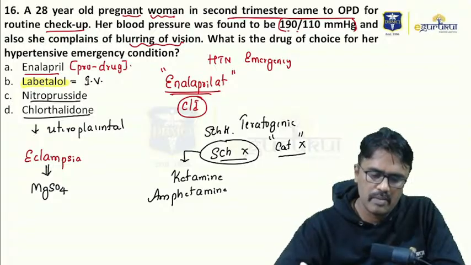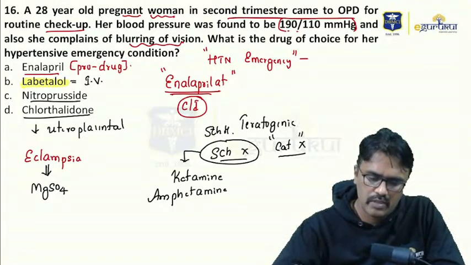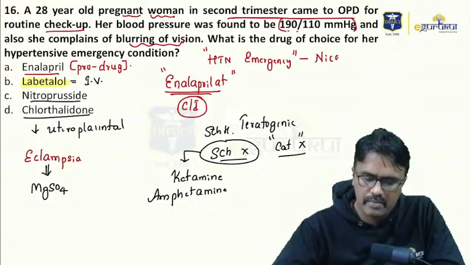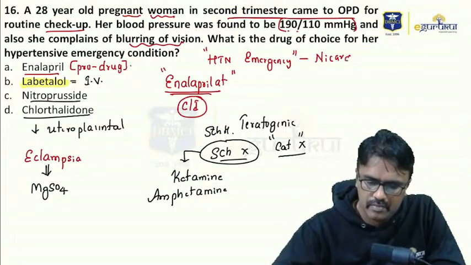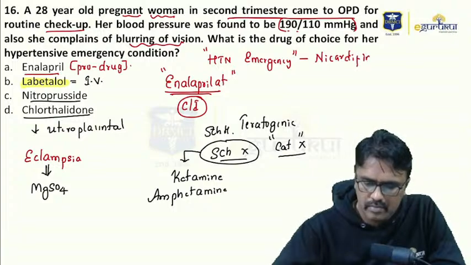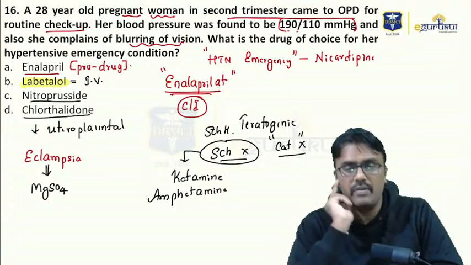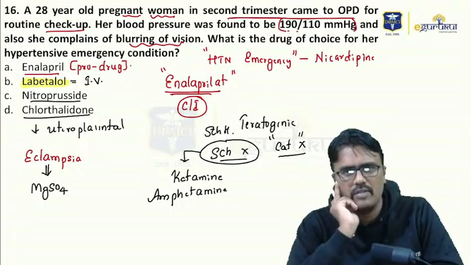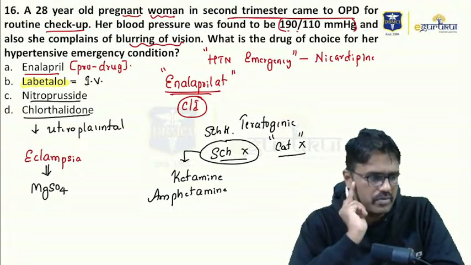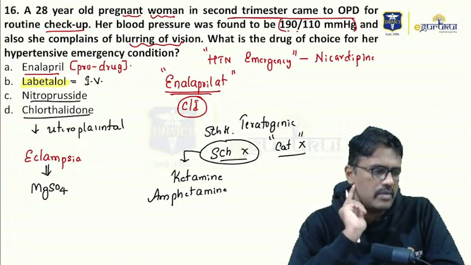Now in hypertensive emergency, the first choice of drug we use nowadays is nicardipine. But if the patient is pregnant, we use labetalol. Otherwise, you can use nicardipine IV. Yes, Sayan Basu, you're right.